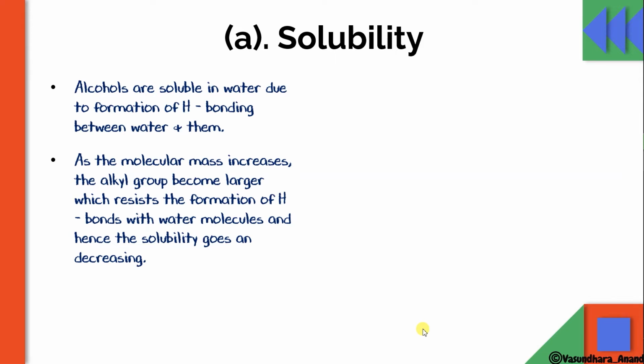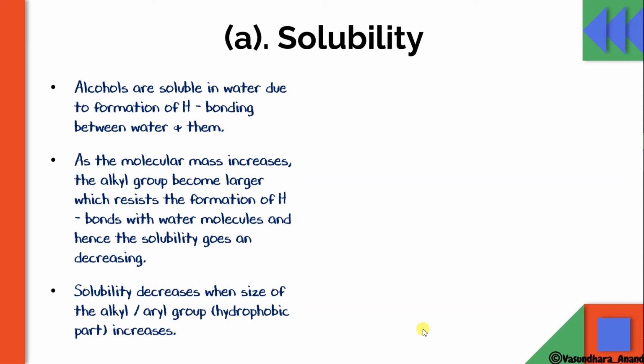Yes, of course, alcohols are capable of forming hydrogen bonds with water, but as the alkyl part increases, it resists the formation of hydrogen bonds, and hence the solubility decreases. Solubility decreases when the size of the alkyl or aryl group increases. That is called the hydrophobic part.